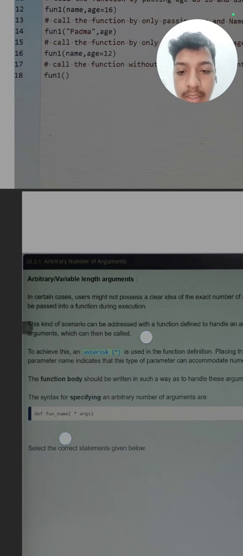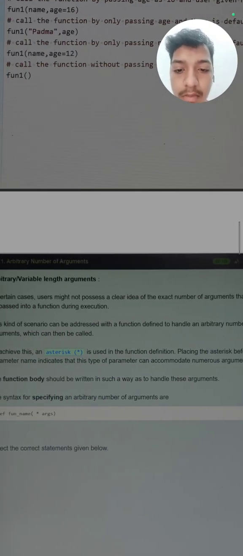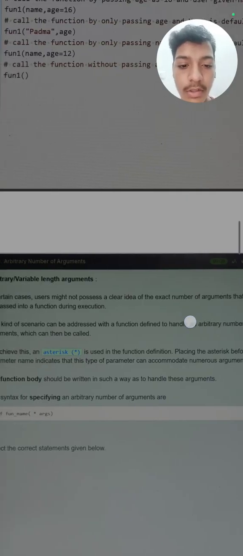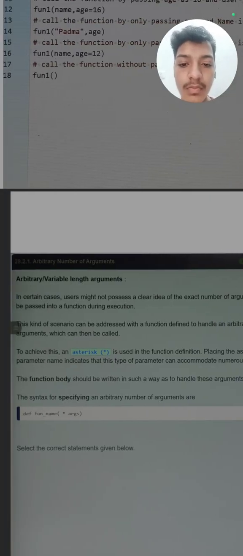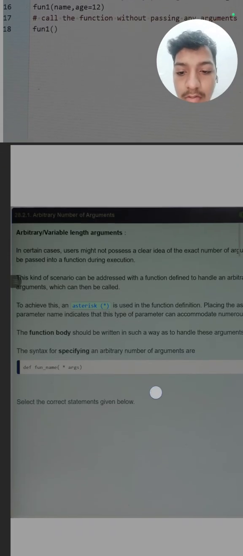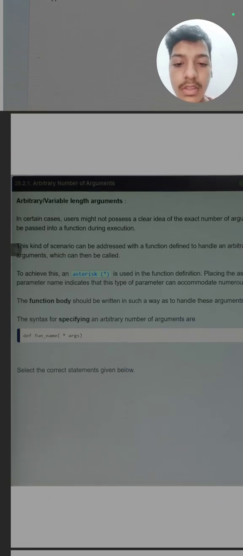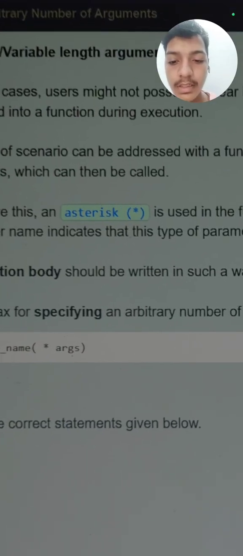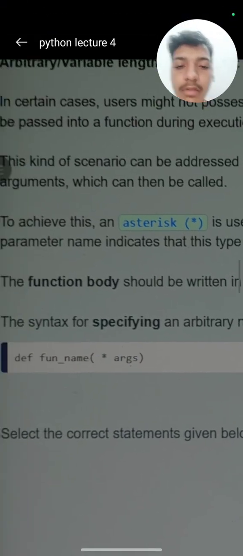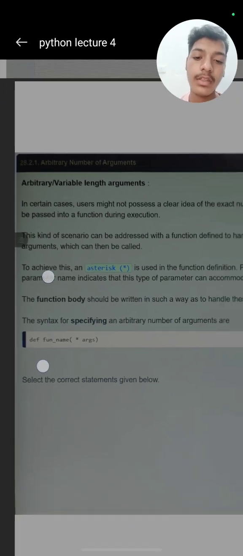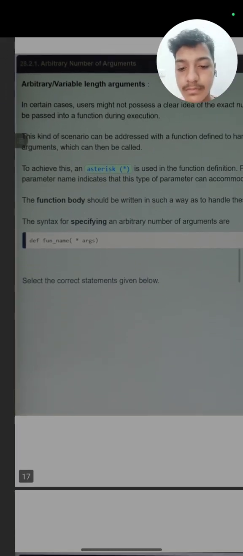It is also written that in certain cases the user might not possess a clear, exact number of arguments, so we need to pass this asterisk sign. It is a sign that there can be a number of arguments. The syntax is the same as defining a function, like define function name, but this asterisk sign is placed before the arguments.